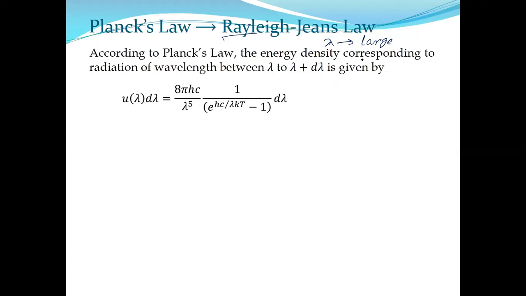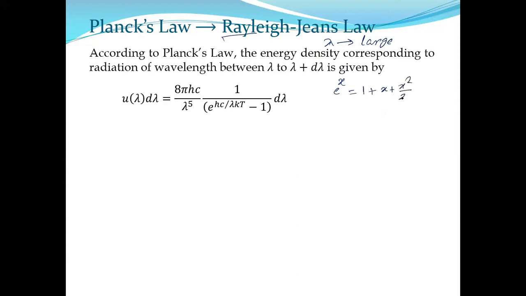So what is this quantity now? We know any exponential quantity, like say e to the power x, contains many terms. If I expand e to the power x, it looks like 1 plus x plus x square by factorial 2, plus x cube by factorial 3 and so on. If I expand e to the power x, this is the series.